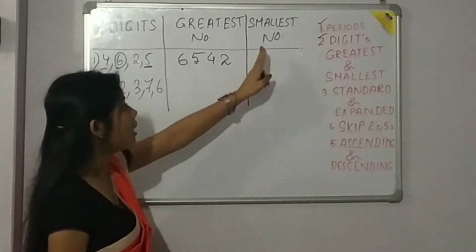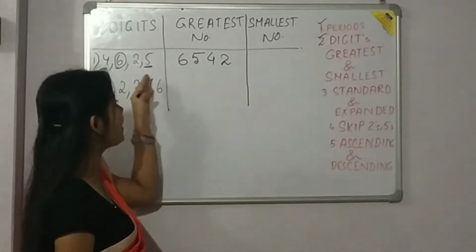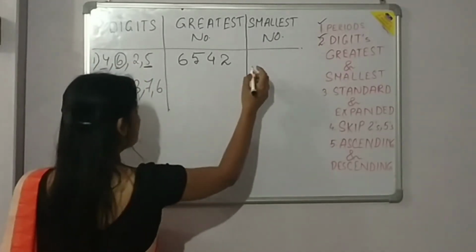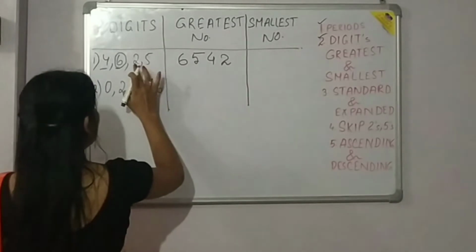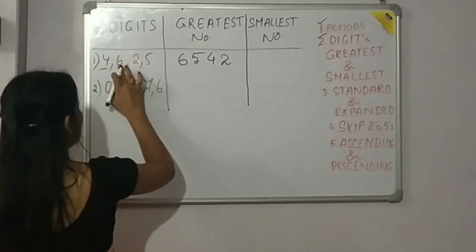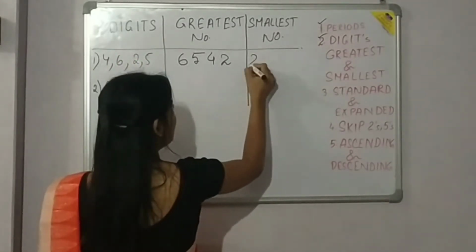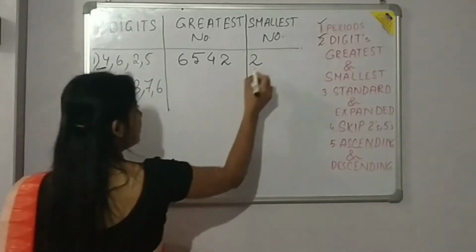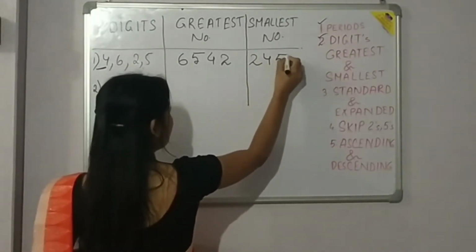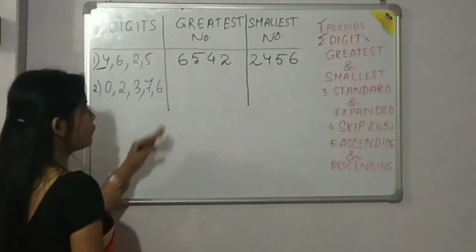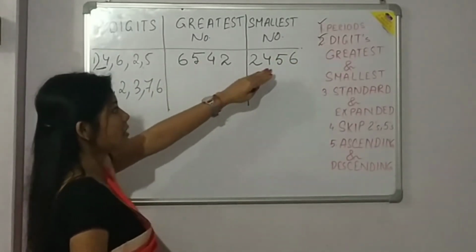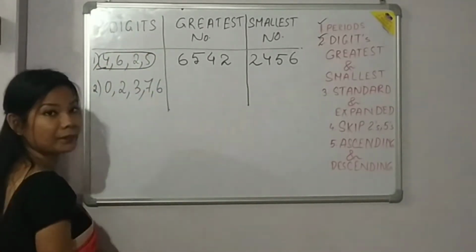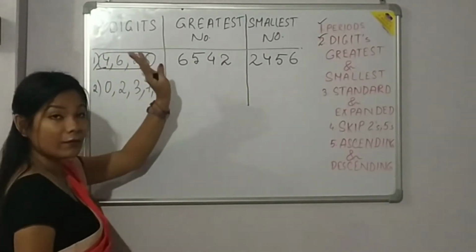Alright? And how to write the smallest number? Same way, we have to write from the smaller number. So the very first smaller number is what? 2. So we will write 2 first here, and then after 2, who is the greater one? 4. After 4, 5, next 6. So we have got the greatest number as well as the smallest number by using the given numbers. Alright. So up to this much we have understood.